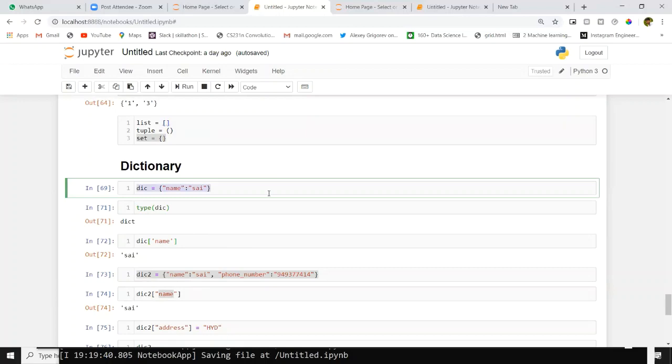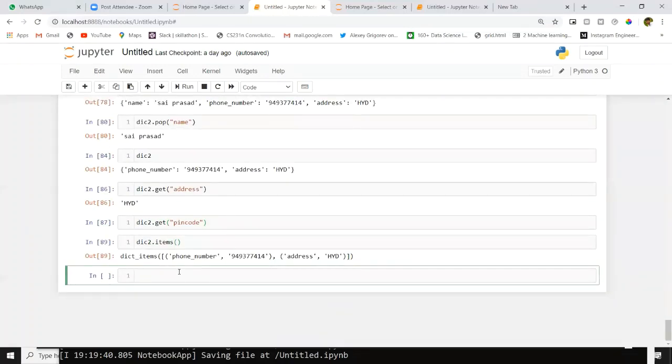The syntax will look the same: open curly bracket and close curly bracket. Inside, the functionality will change. We have to give one variable, after that colon, after that value. This will be your key, this will be your value for that key. We can even use numbers as a key. I'm creating one more dictionary here, dict3, 1 colon first user.